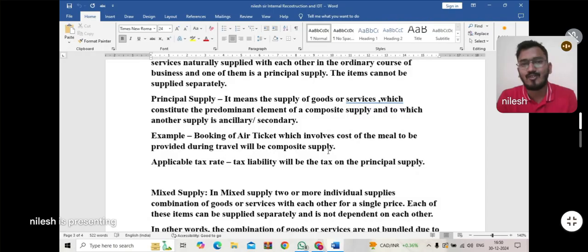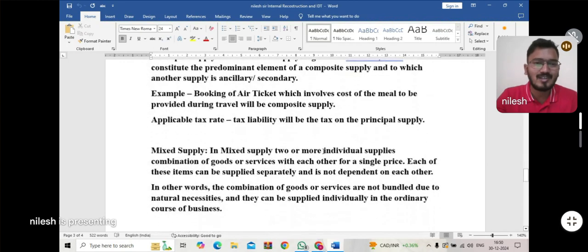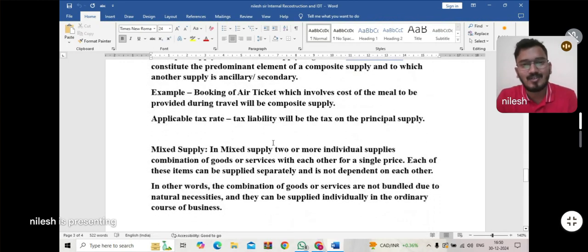The GST rate for the air ticket will be applied for this type of supply. The tax liability will be the tax on the principal supply. So this is all about composite supply.